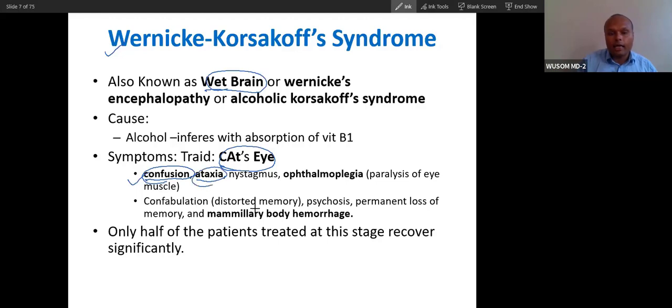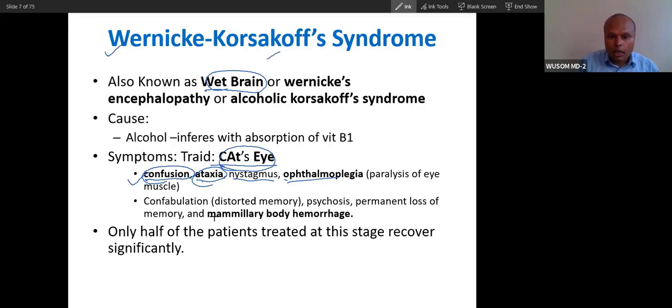And then ataxia. When moving, there is lack of coordination of movement. And then ophthalmoplegia, paralysis of the eye muscle. You have seen hemiplegia. Hemiplegia means half paralysis. The same here, ophthalmoplegia, eye muscle paralysis. These three are very important. Cat's eye: confusion, ataxia, and ophthalmoplegia. And nystagmus is where the eye will move like this. These are the triad. Cat's eye is the classical triad of this